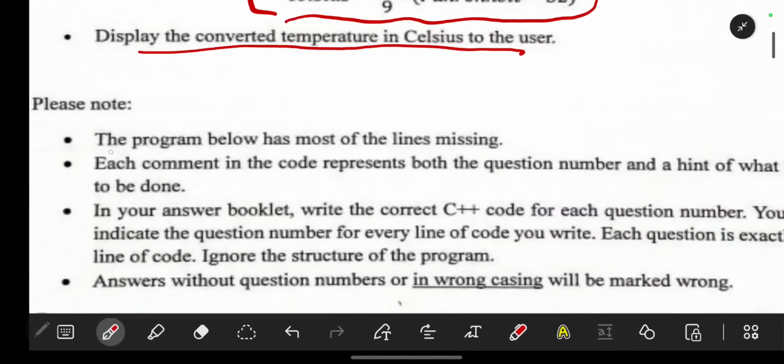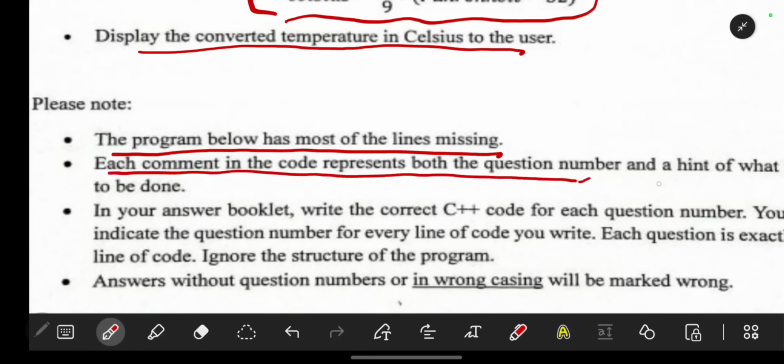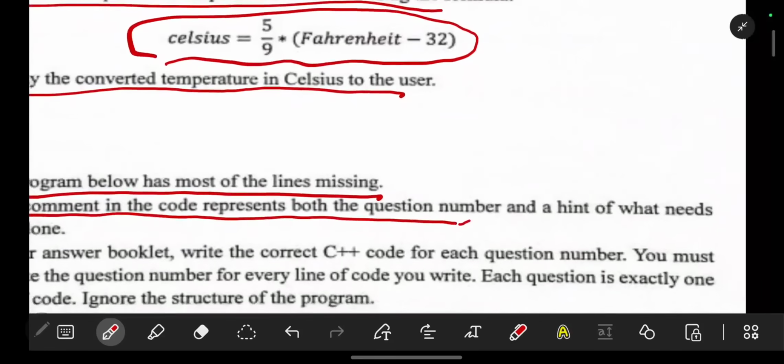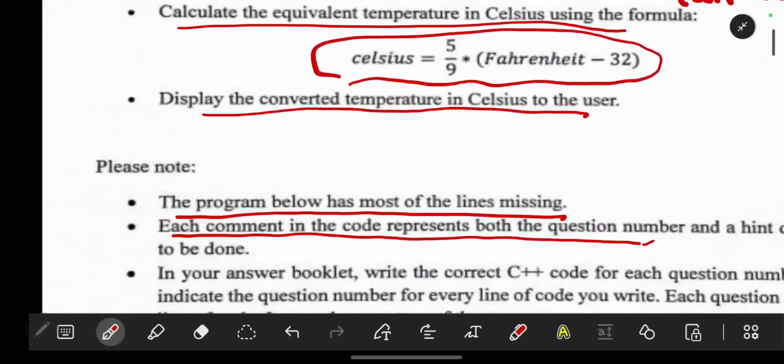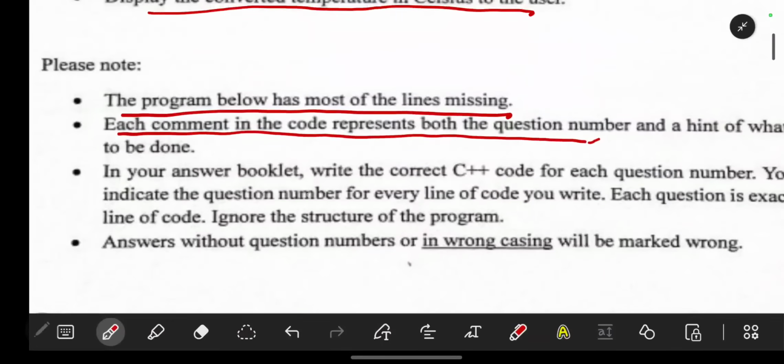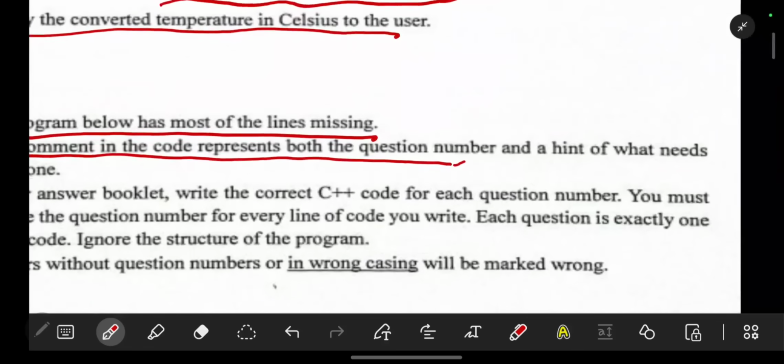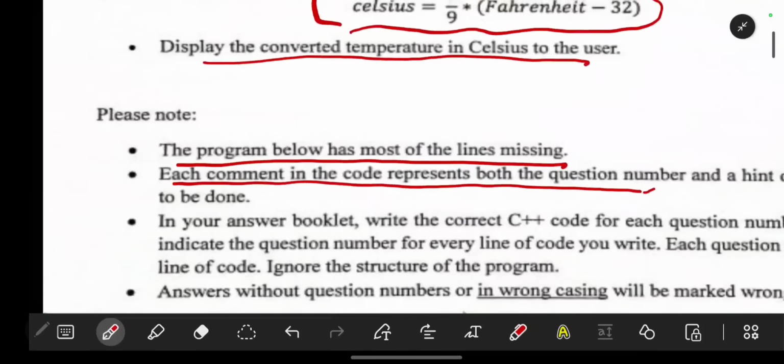Then here we are told the program below has most of the lines missing. Each comment in the code represents both the question number and the hint of what needs to be done. In your answer booklet, write the correct C++ code for each question number.